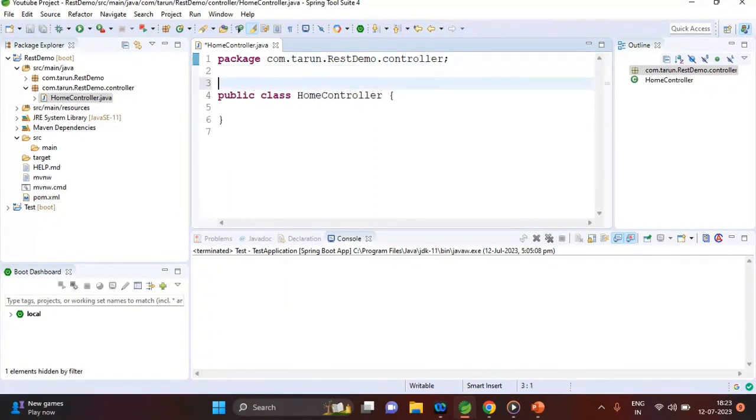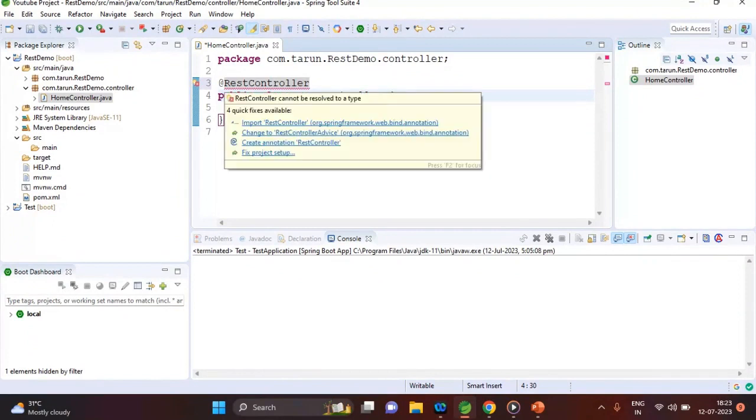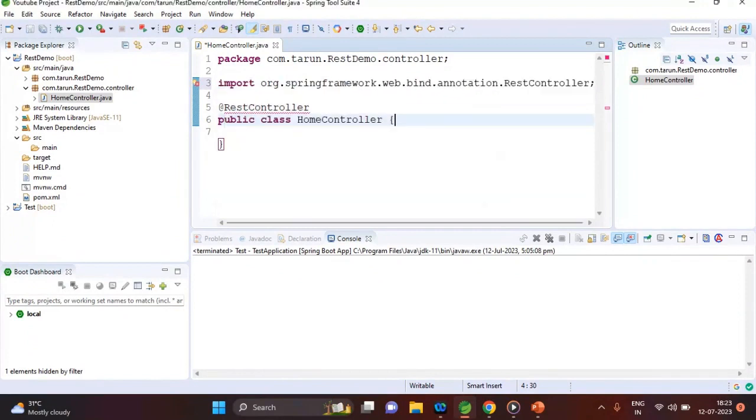Annotate this with @Controller or @RestController. Since this is REST, just import RestController. The difference between Controller and RestController is that Controller searches for a view.